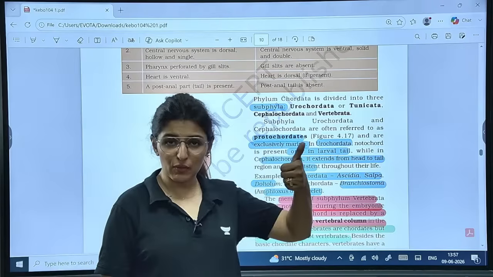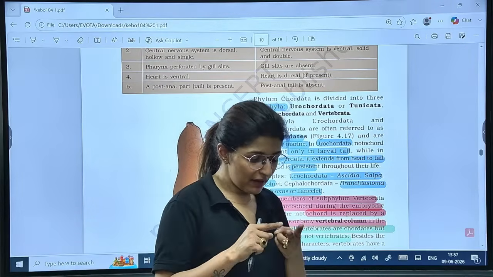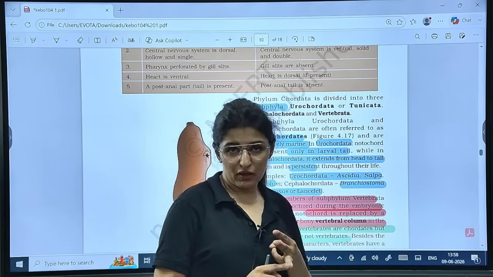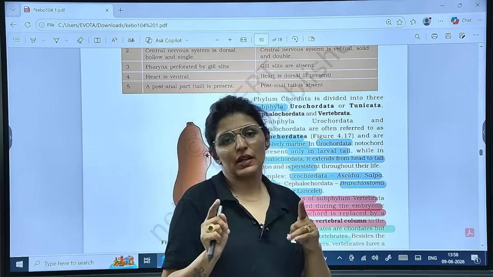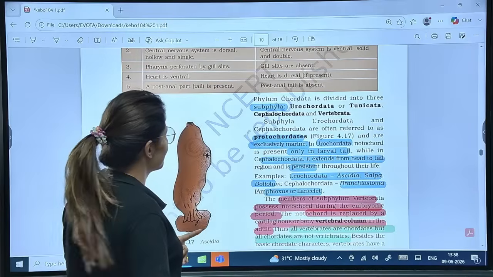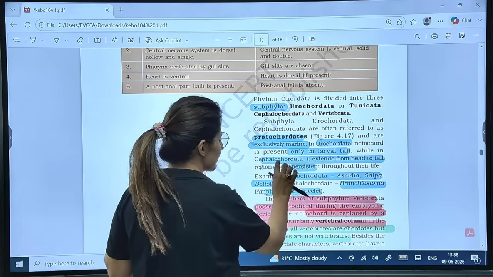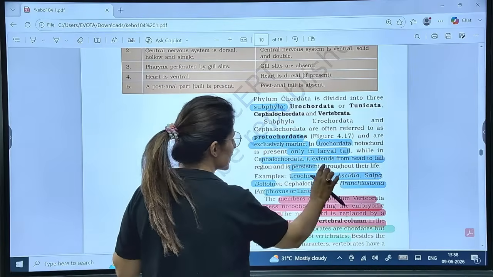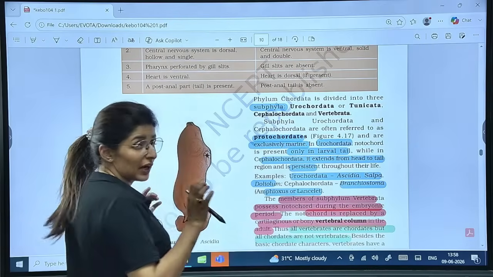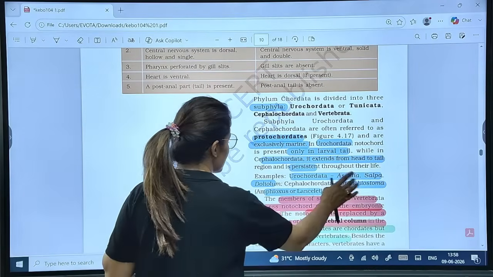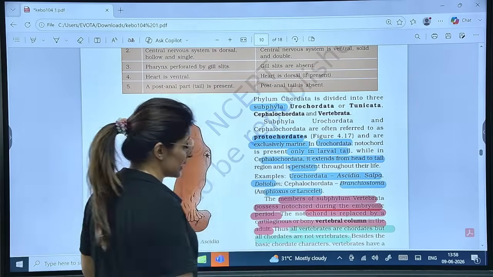So, under the exclusively marine phyla, we have Ctenophora, Echinodermata, Hemichordata, then Protochordata, and in Protochordata write down Uro as well as Cephalochordata. In Urochordata, the notochord is only in the larval tail. In Cephalochordata, it extends from head to tail and persists throughout life. Urochordata examples: Ascidia, Salpa, Doliolum, and Herdmania. Cephalochordata: Branchiostoma, known as Amphioxus and lancelet.